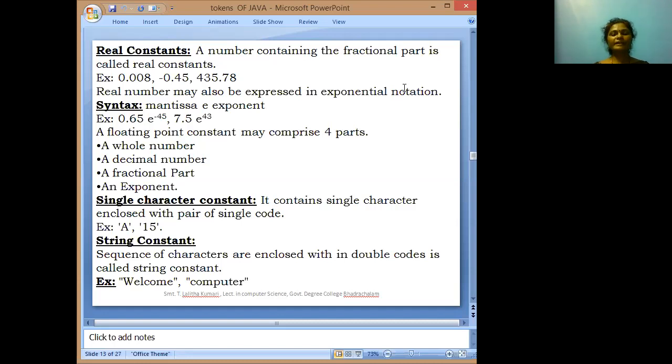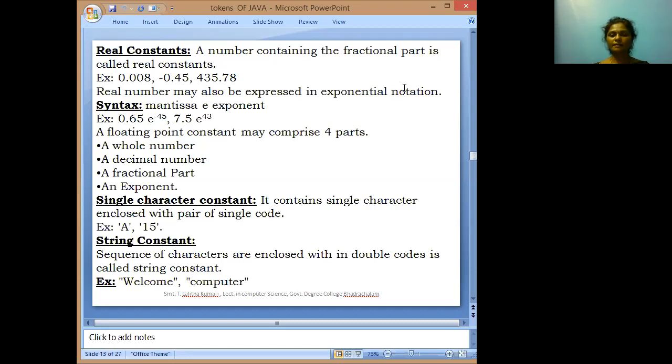Next, string. A sequence of characters enclosed within double quotes is called a string constant. In WELCOME, we are enclosed within double quotes. So this is called a string constant. Next, computer. Computer is also taking the double quotes.